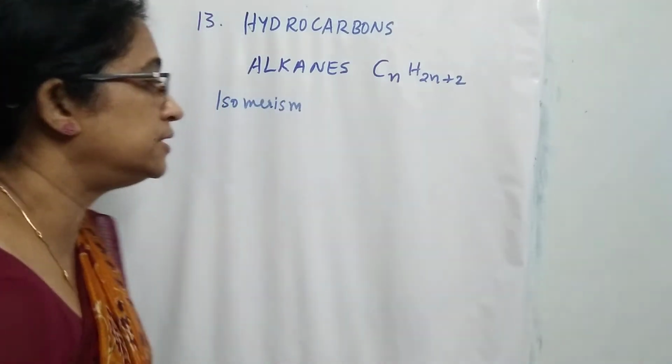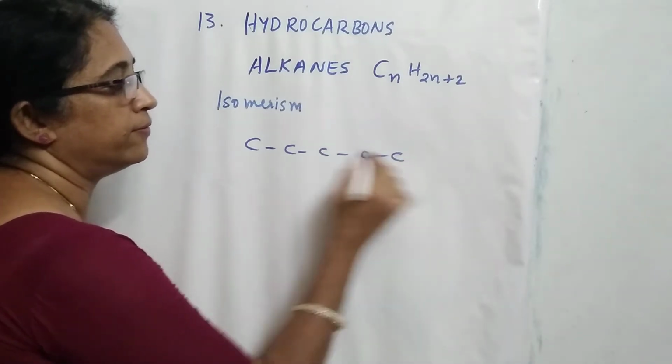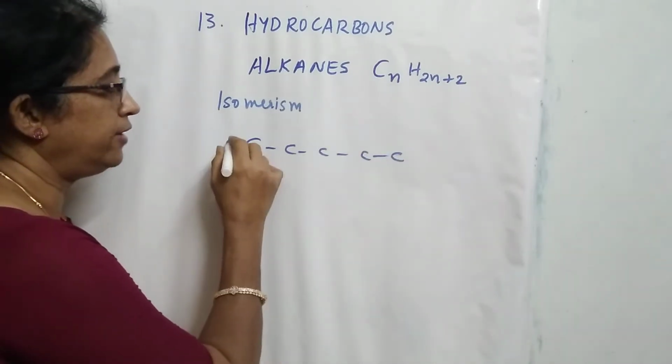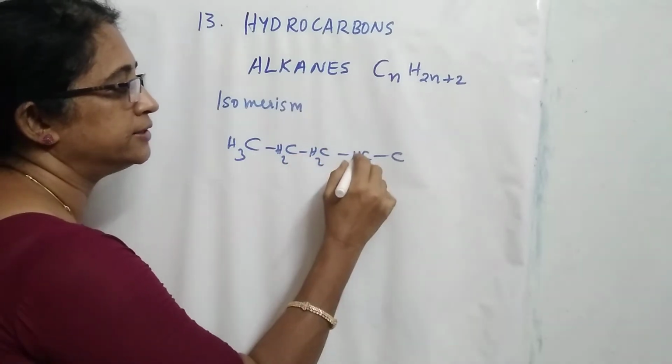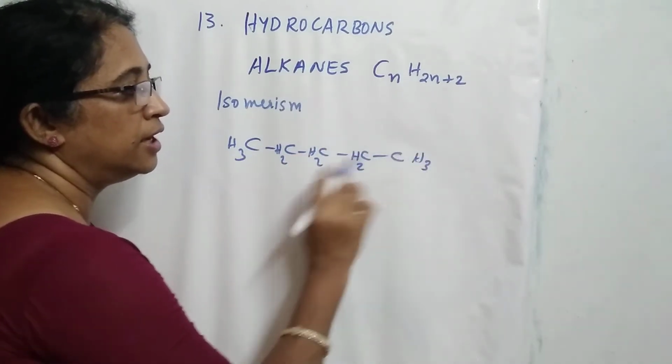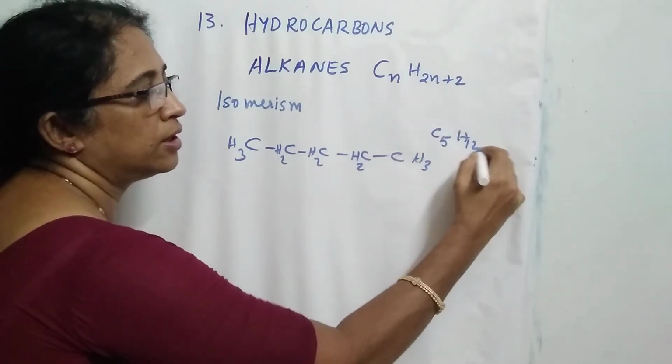So now let us write the isomers of pentane. 1, 2, 3, 4, 5. The long chain contains 5 carbon atoms and the valencies of carbon are satisfied by a sufficient number of hydrogens. This is one isomer, and the molecular formula is C5H12, pentane.